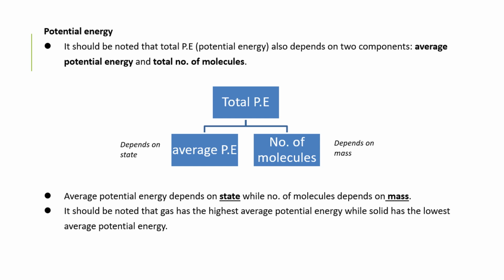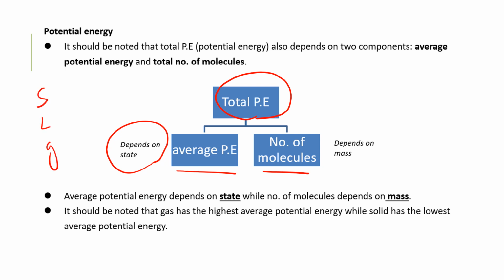For potential energy, it is similar to the KE one. So total PE consists of two things, the average one and the total number of it. Average PE depends on states, which is solid, liquid, or gas, and the number of molecules depends on mass. That's the thing you have to know. It should be noted that gas has the highest average potential energy, while solid has the lowest one.